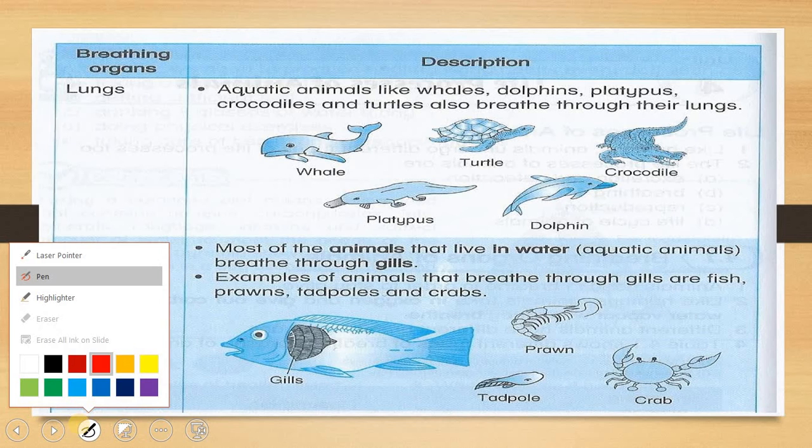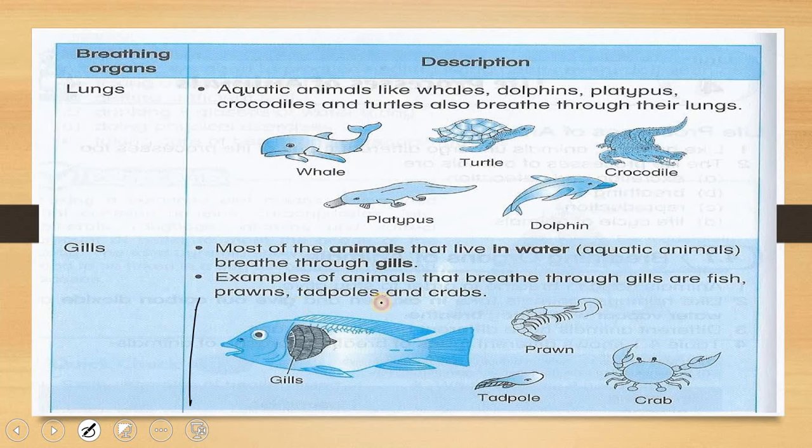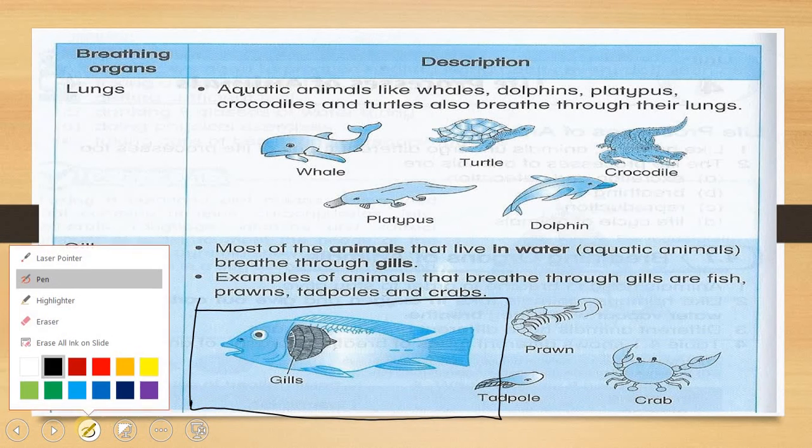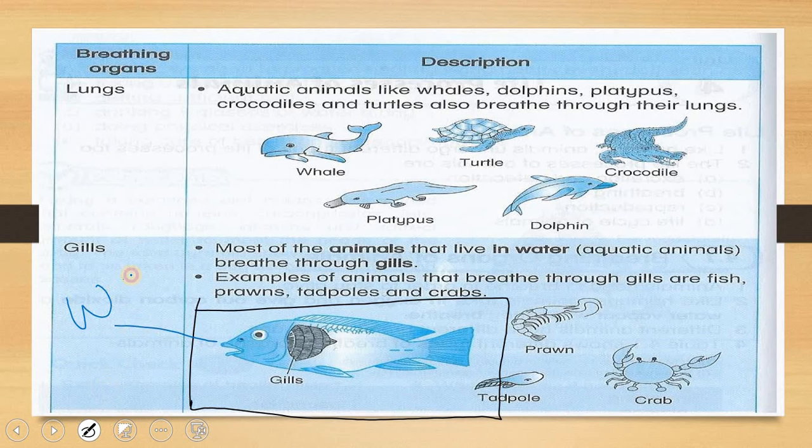For example, we have fish. For example, we have this fish in a tank. This tank is full of water. So when this tank is full of water, when the fish open up their mouth, just like in this picture, the water will move in through their mouth and also to their gills. So when the water moves into the mouth and to their gills, this is how the animals actually breathe.